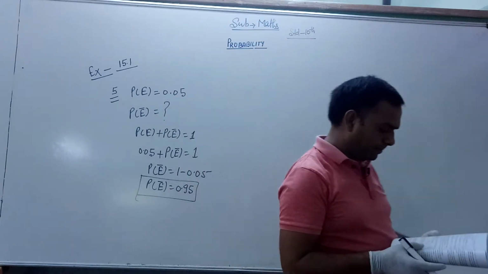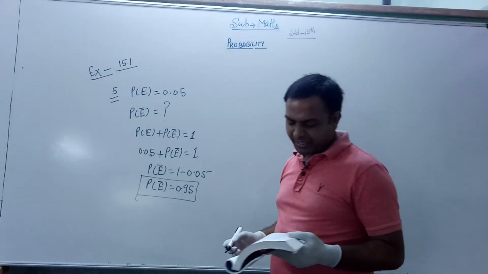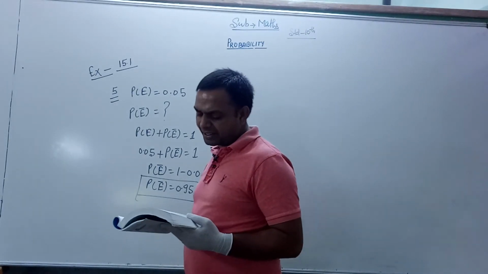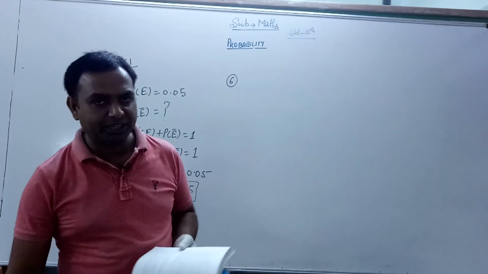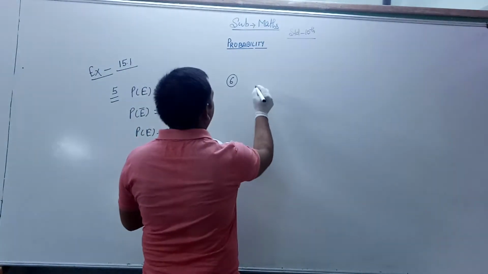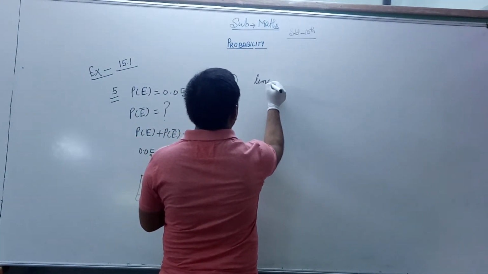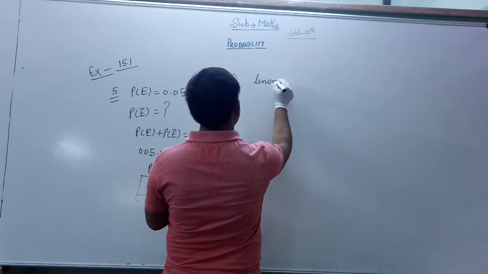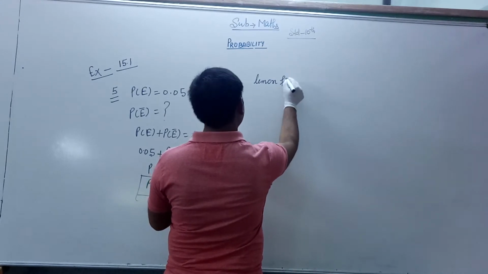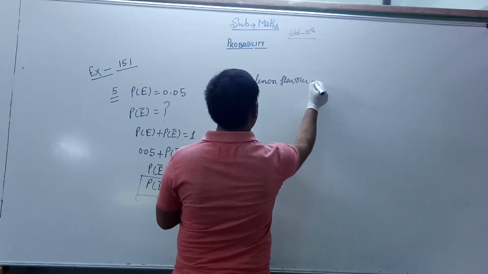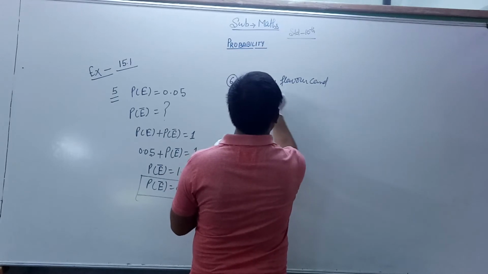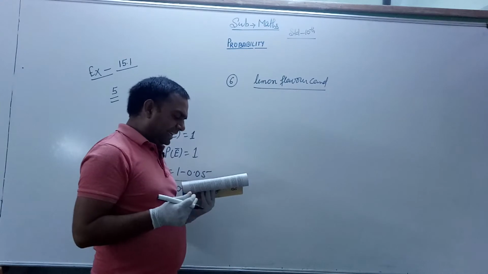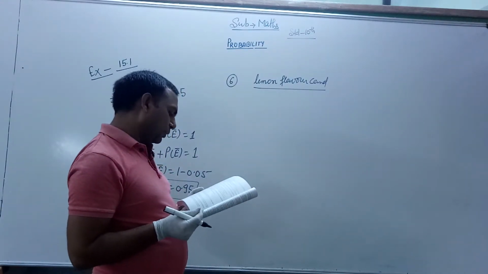Next, you see question number 6. In question number 6, a bag contains only lemon flavor candy. Malini takes out a candy without looking into the bag.